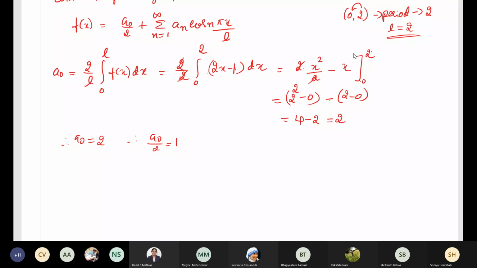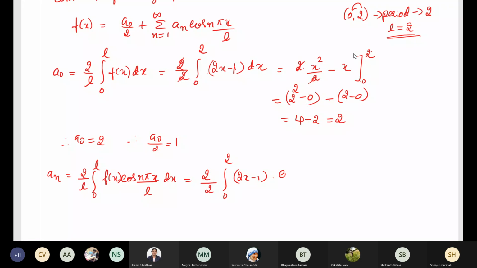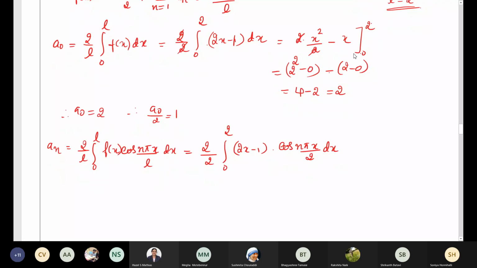Okay, next let us find the value of an. What is an? The formula is 2 by L integral 0 to L f of x cos n pi x divided by L into dx. L value is 2, so 2 by 2 integral 0 to 2 f of x, which is 2x minus 1, into cos n pi x by L, L value is 2, into dx.